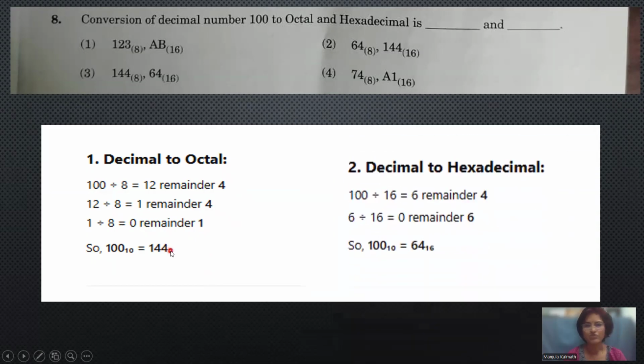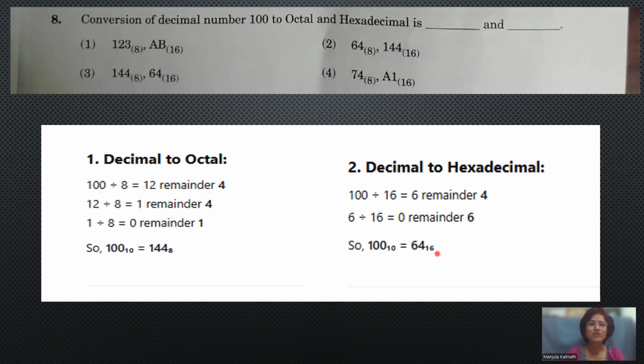And like that we have one more thing, converting decimal to hexadecimal. Hexadecimal means we have to divide with 16. 100 divided by 16, here we have 6 as the quotient and the remainder is 4. That quotient I'll take and divide by 16. The quotient will be 0 and the remainder is 6. Then bottom to top, 6, 4. That is 64 in base 16.